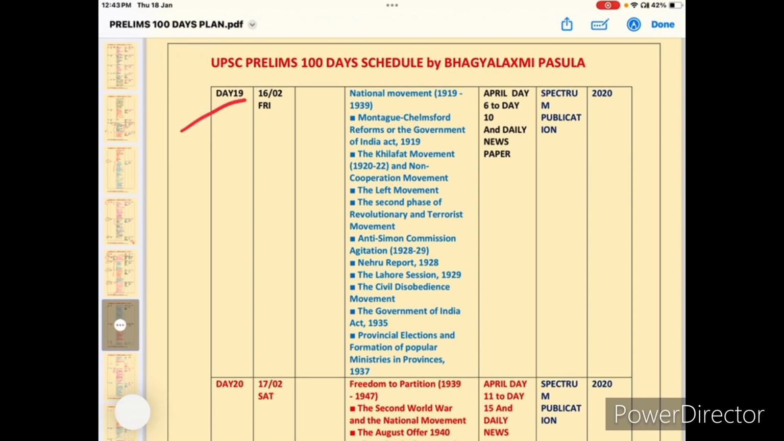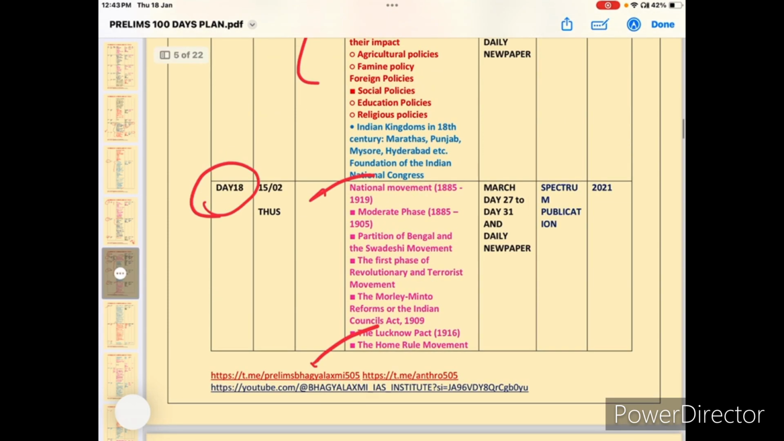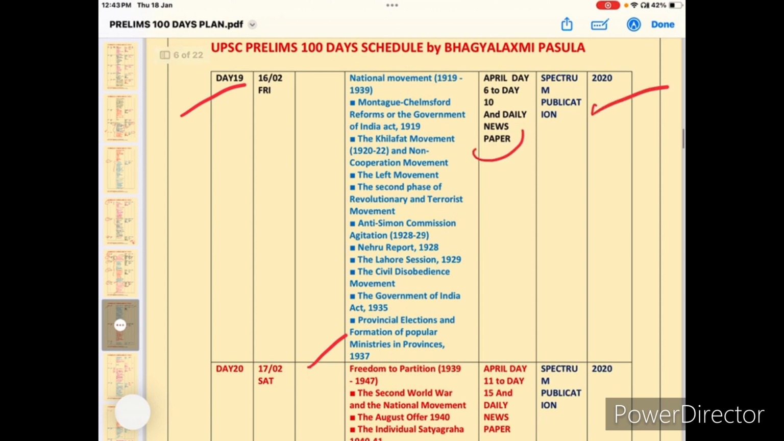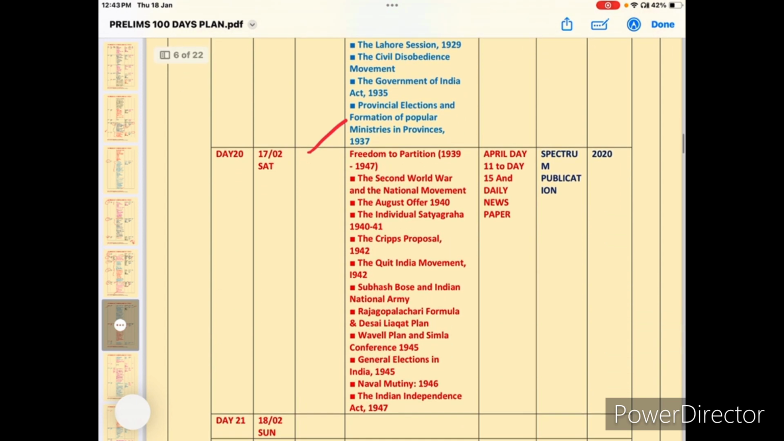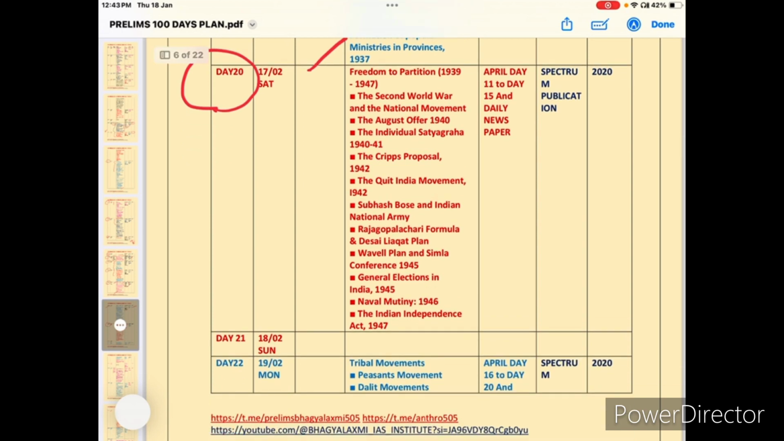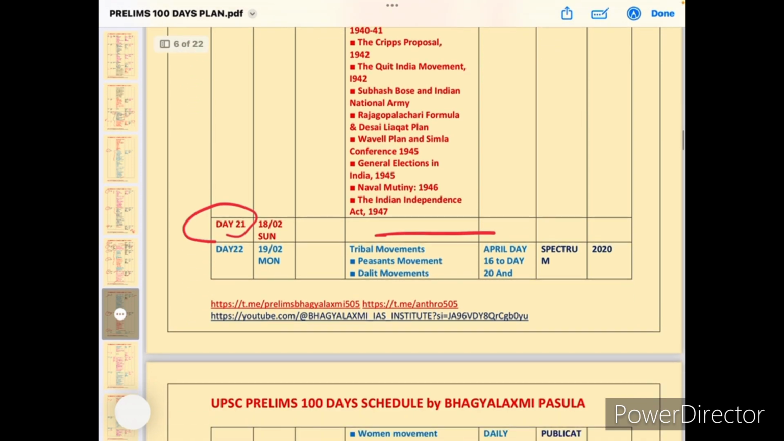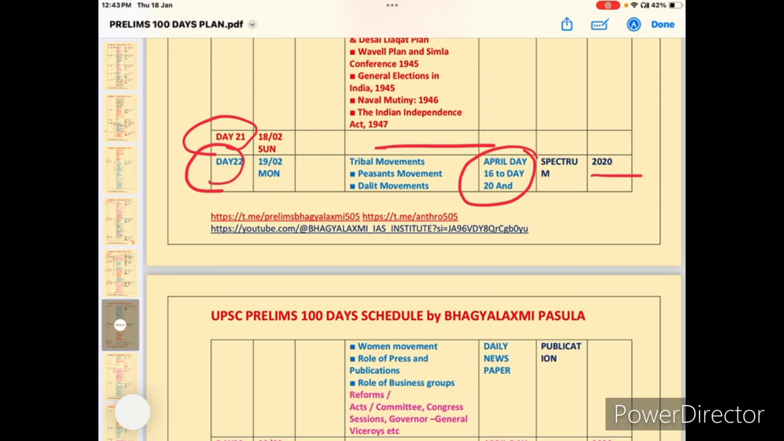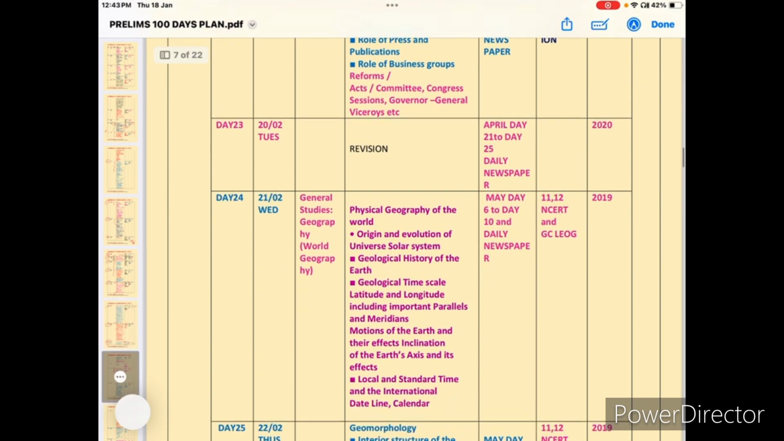Next, day 19, national movement 1919 to Ministry of Provisions 1937. And at the same time current affairs also, March current affairs and April current affairs, and daily current affairs 2022 ka PYQ. Next, day 20, freedom to partition. So, and day 21 Sunday, this is your day. Okay, in your hand. Next, day 22, tribal movements and April current affairs 2020 CSAT PYQ.